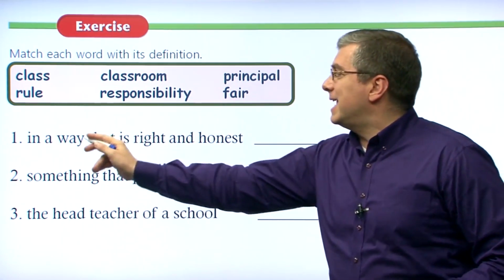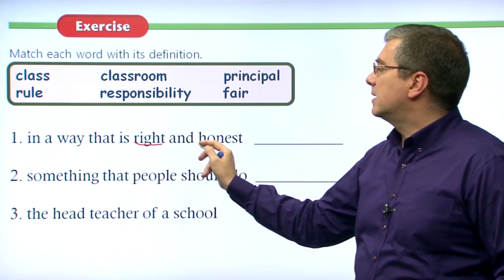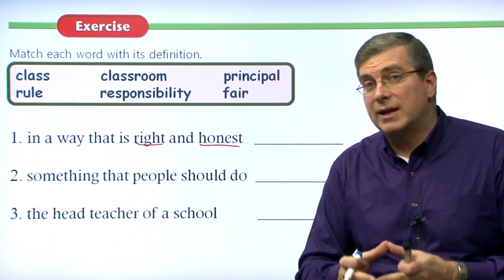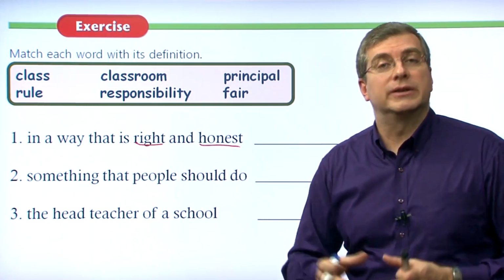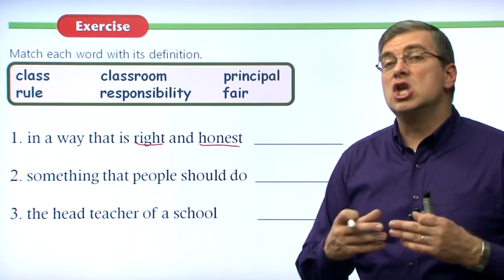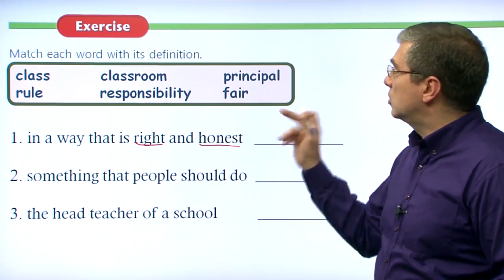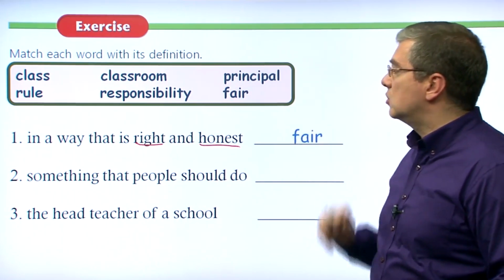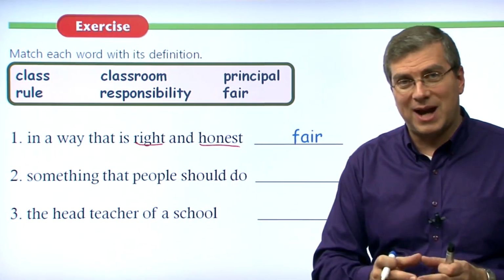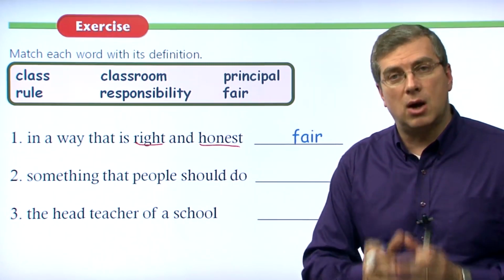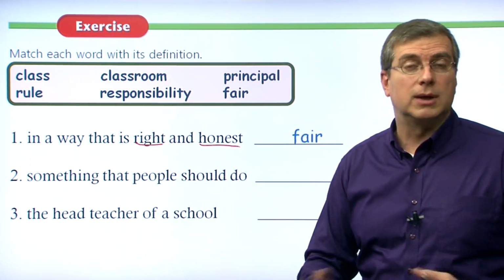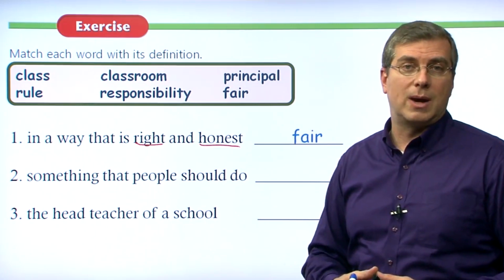Number one, in a way that is right and honest. So we talked about this. Behave in a way that is correct or right and be honest to each other. So when we do those things, what are we being? You should be fair. Okay? So you should be fair. If you act in a way that is fair, you are being correct, you are being right, and you are being honest. So be fair, right? Be fair to everyone around you.